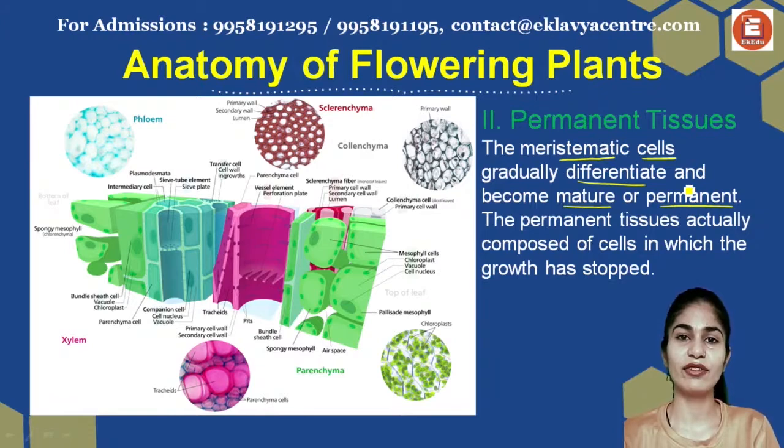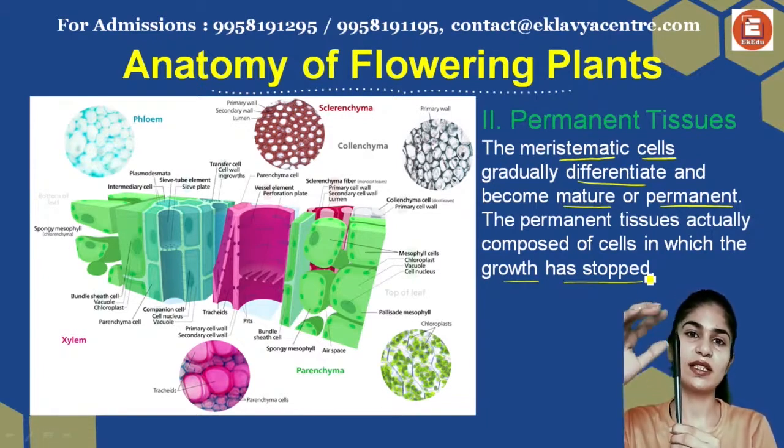Meristematic tissues that have developed the structures that they had to will gradually differentiate and develop into a permanent tissue. The permanent tissue is actually composed of cells in which the growth has stopped. That's exactly what meristematic to permanent tissue differentiation is.